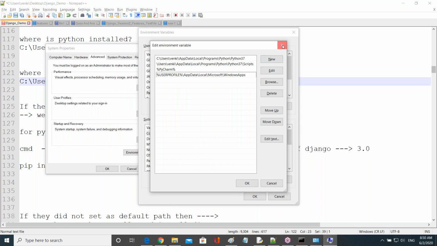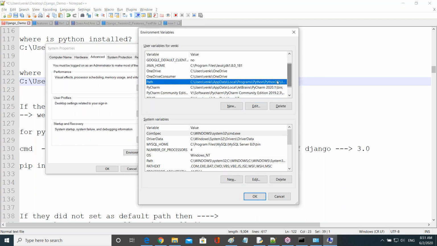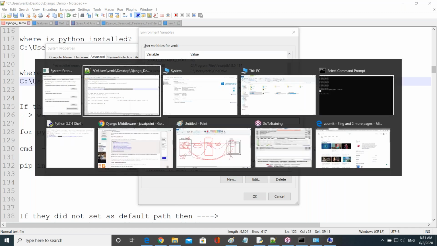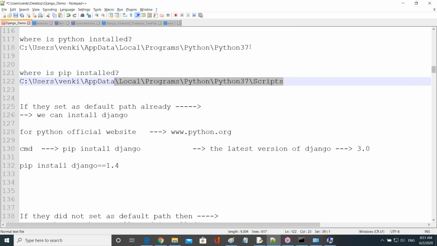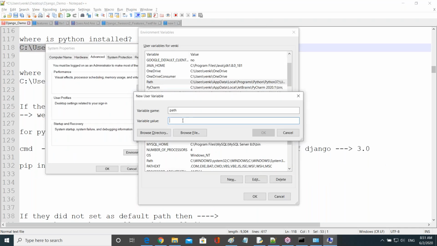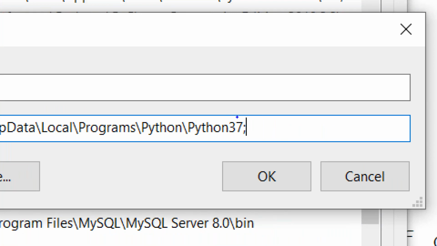That's all. For example, if this variable is not there, you did not find this variable, then create a new variable. Give the name Path. Then take the first path, Python path, and copy the Python path here. Then the separator is a semicolon. All of you observe, guys, now. Semicolon must be taken.